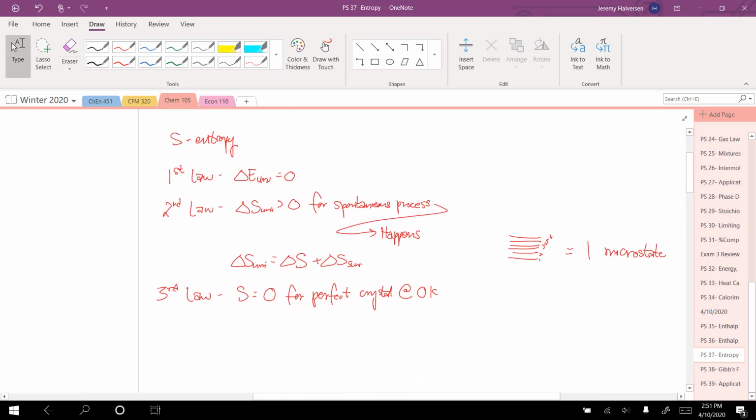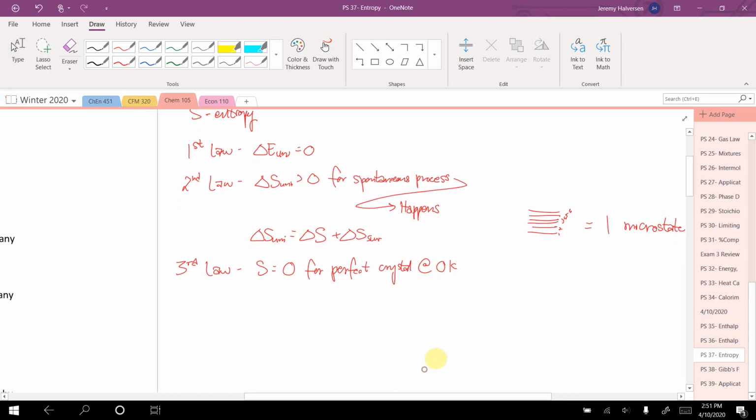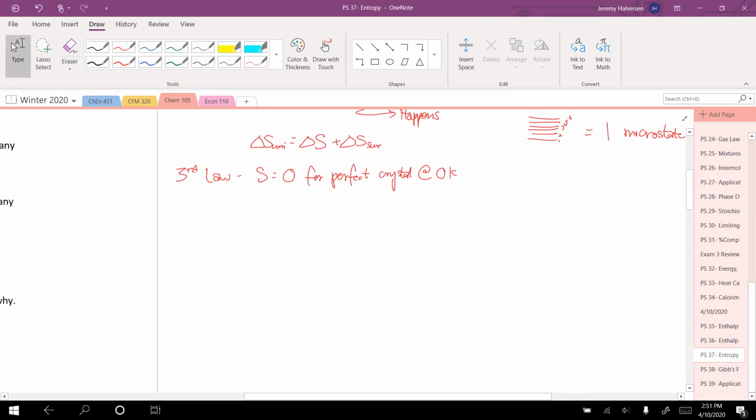Okay, so that is entropy, and let's talk about how we could change the entropy of a system. So there are a few ways. Well, there's lots of ways, but a few to really think about. The first is phase. If I were to have a solid and turn it into a liquid, as soon as that happens, a liquid can move around more randomly, there's more ways to arrange it, and the energy can be dispersed in more ways. As a result, phase has a tremendous impact on the amount of entropy in a system.